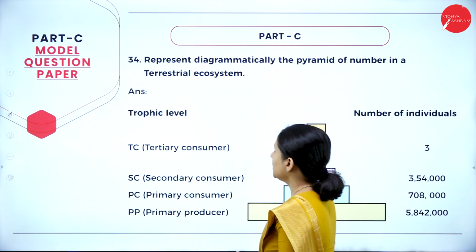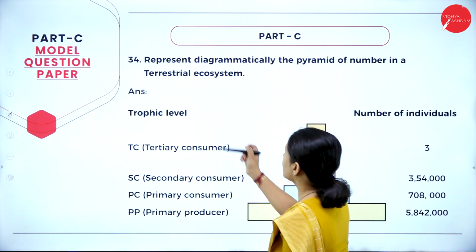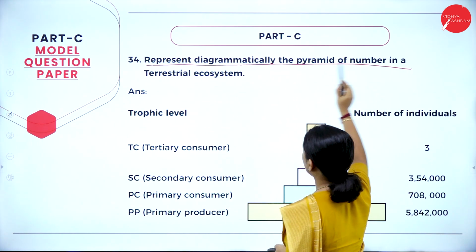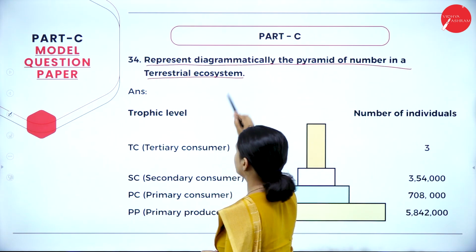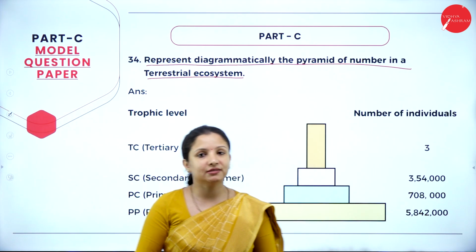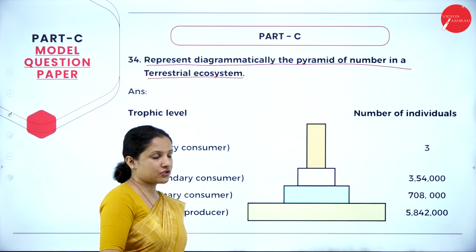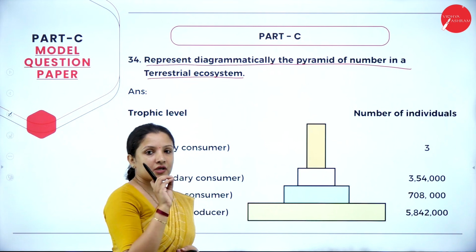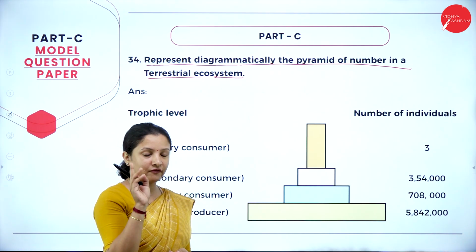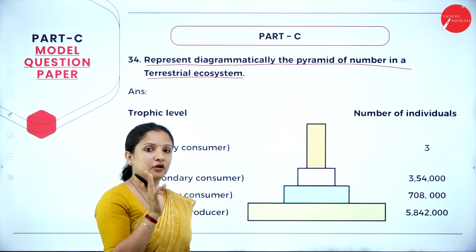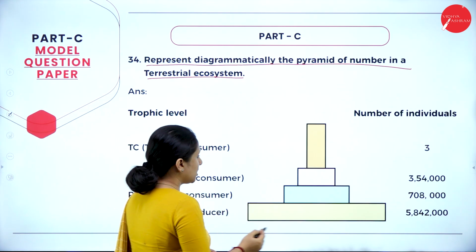So moving further, question number 34. They have given the question: represent diagrammatically the pyramid of number in a terrestrial ecosystem. So we have to draw the diagram as it is in the NCERT. Pyramid of number means it is an upright pyramid, wherein we can't write joules and all that here. Why? Because the diagram is not asked for pyramid of energy. It's asked for pyramid of number. So here, primary producers